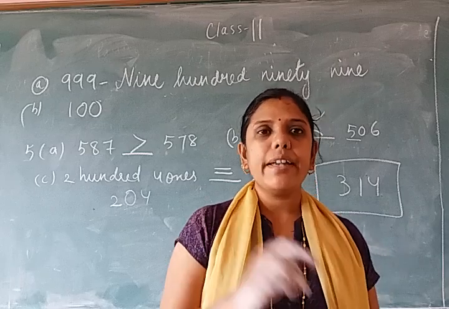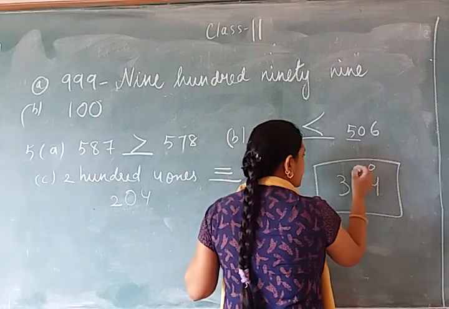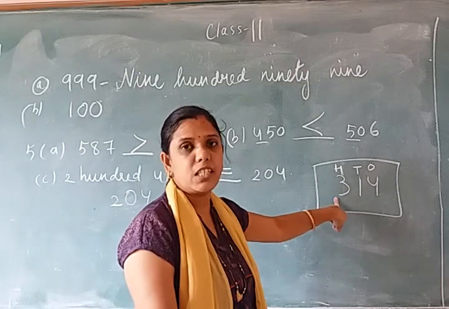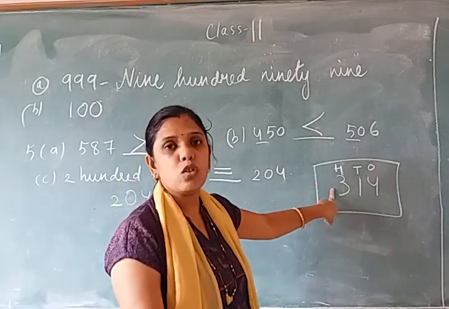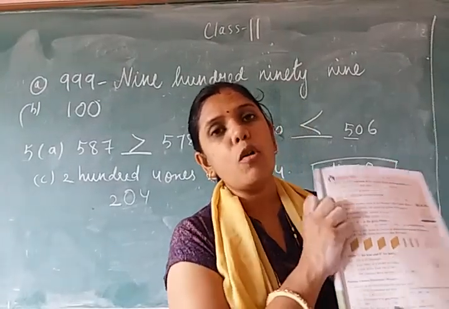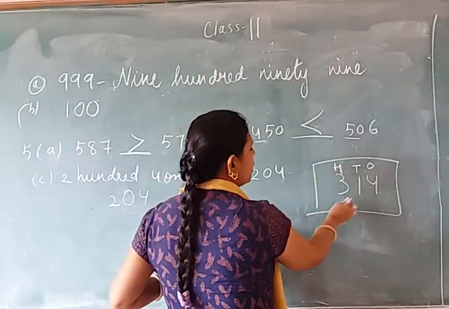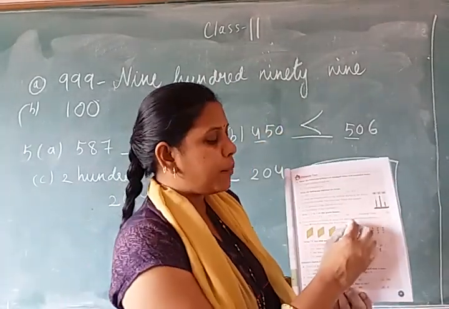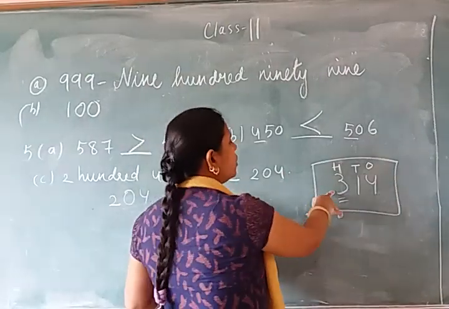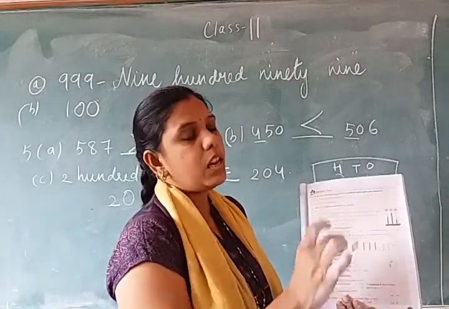So I am writing the place value of the number. This is ones, this is tens and this is hundreds. How many 100 blocks does she need? 3. And how many 100 blocks are drawn in the book? 1, 2, 3, 4. But she needs only 3. So what will you do with one block? Cross it out, because she needs only 300. There are 400 blocks, so one 100 block we will cross out.